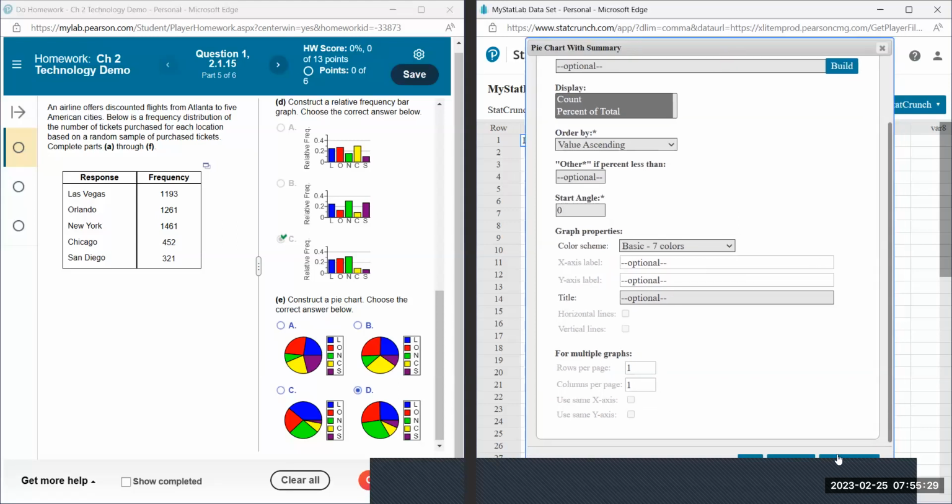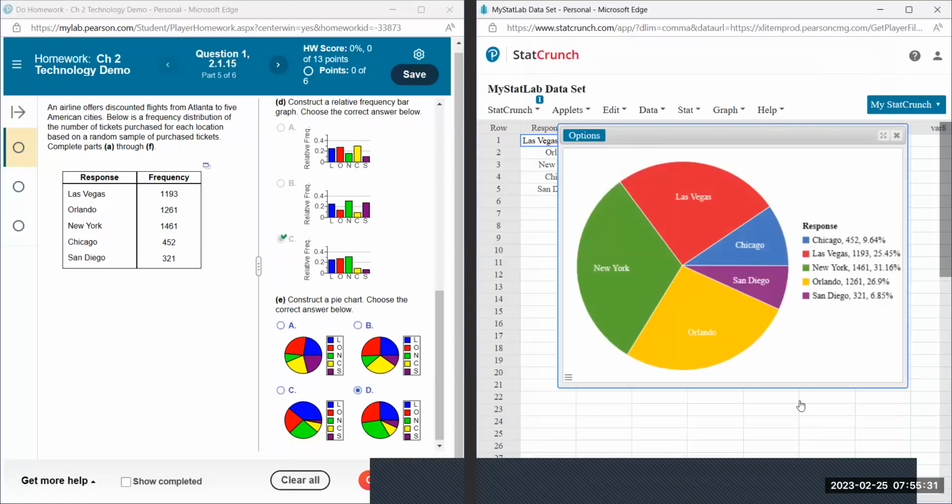So we can compute. It's kind of like a little bit turned, like New York happens to be green here. Sometimes the colors don't match. Like here, Las Vegas is in blue, whereas here Las Vegas is in red. So just be careful. But if you can kind of see, the green is a little bit bigger than the yellow.